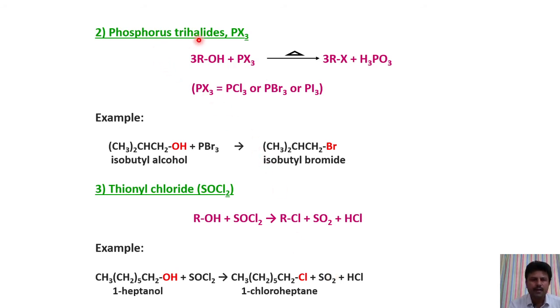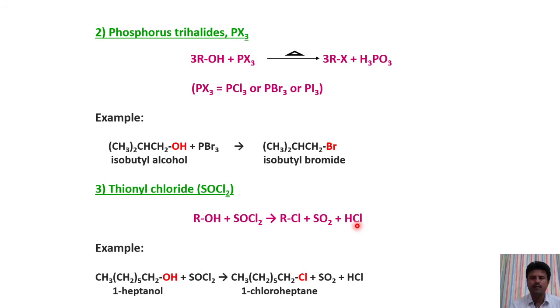Reaction with phosphorus trihalide. When alcohol reacts with phosphorus trihalide, it gives alkyl halide and phosphorous acid, H3PO3. Reaction with thionyl chloride. Alcohol reacts with thionyl chloride, SOCl2, and gives alkyl halide, sulfur dioxide gas and HCl gas.